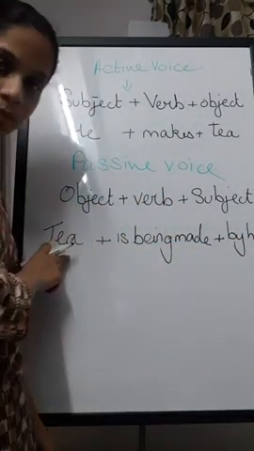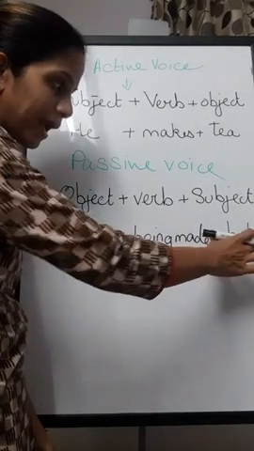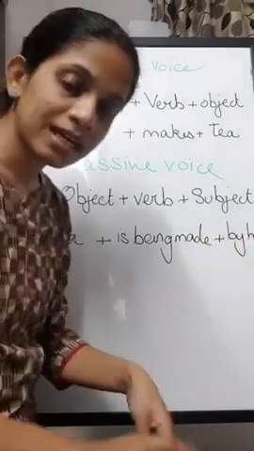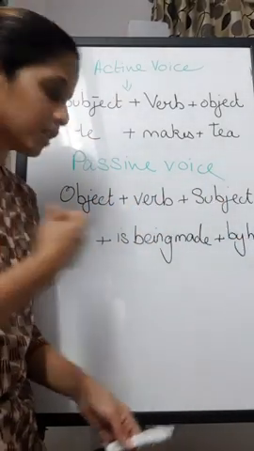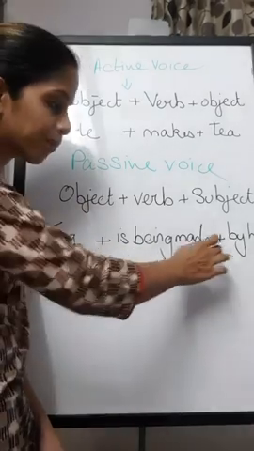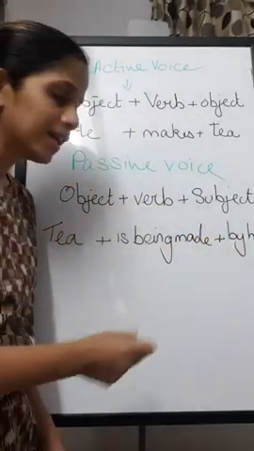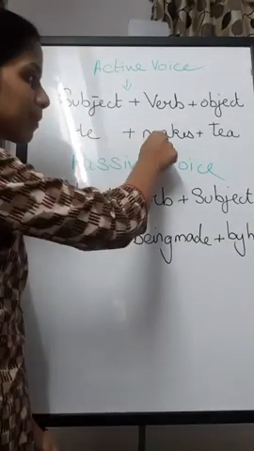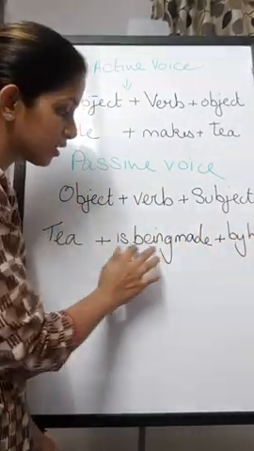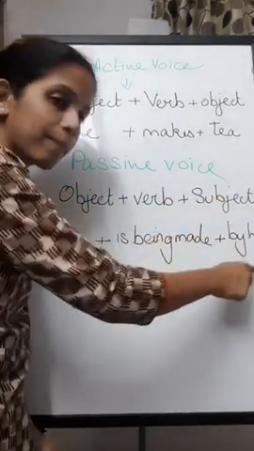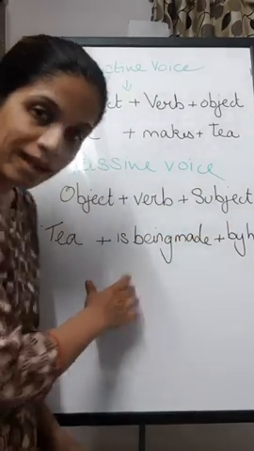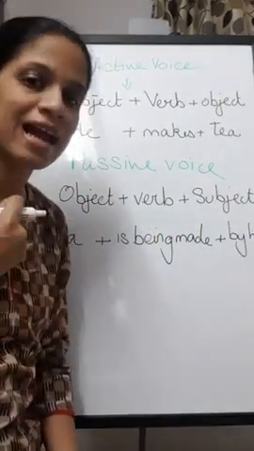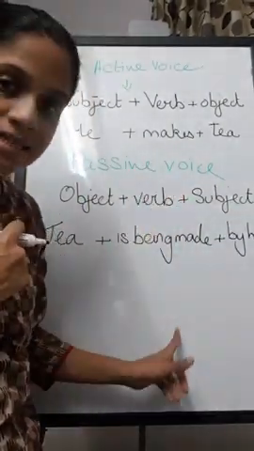So, first is the object, then is the verb, and then is the subject. Now over here, the subject is receiving the action. He is not doing the action, but he is receiving the action. That is, this tea is being made by him. Here he is making the tea. Here the tea is being made by him. So whenever the subject is receiving, is taking the action towards him, it is passive voice.